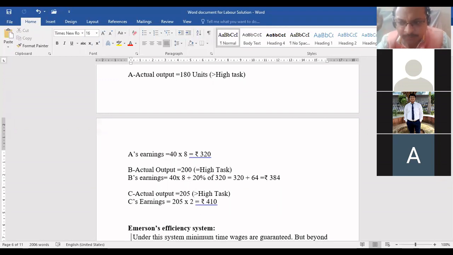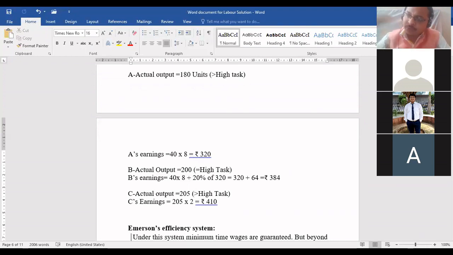Have you understood this? Now, for those workers whose efficiency level is more than 100, what do we have to do? Come on, tell me. The maximum rate is 20%.